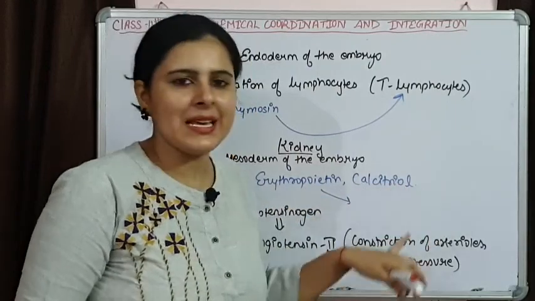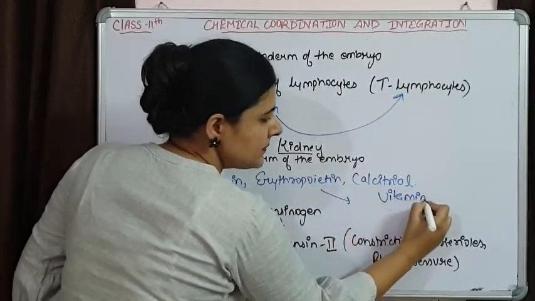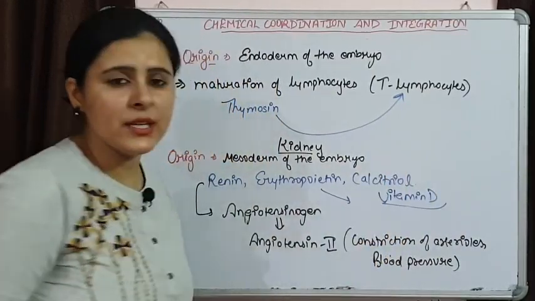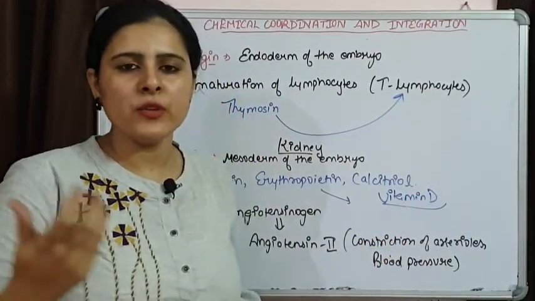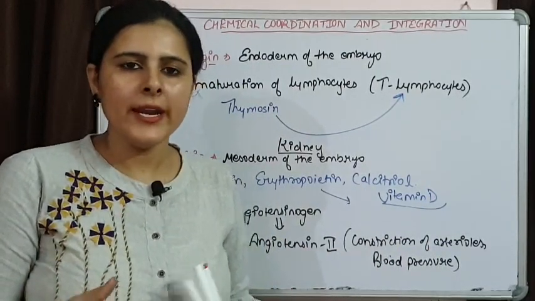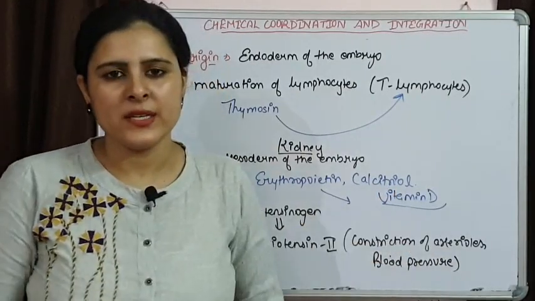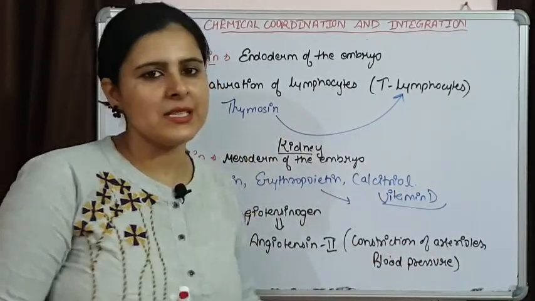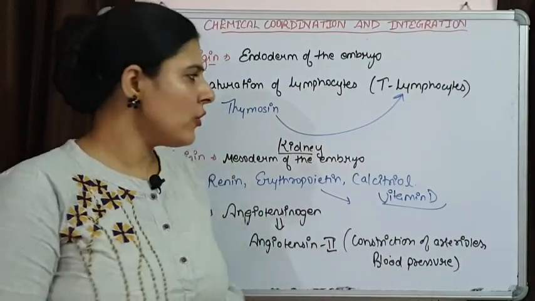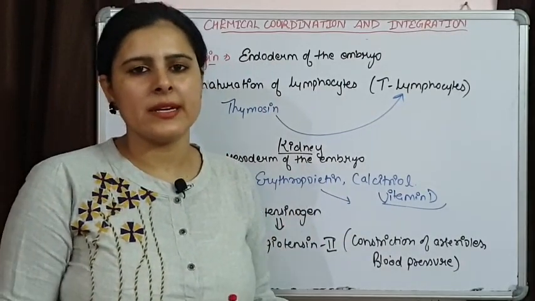And last one is calcitriol, that is the active form of vitamin D. This calcitriol is responsible for more and more absorption of calcium and phosphorus and bone formation. This is the function of calcitriol. So these are the hormones that are released by kidney. That's all for today. In next class we are going to discuss some more endocrine glands that are left.